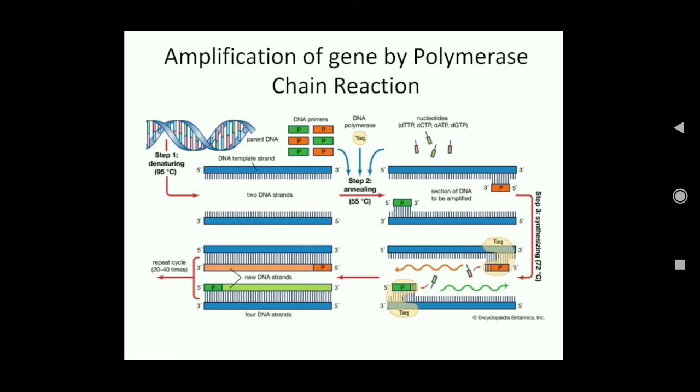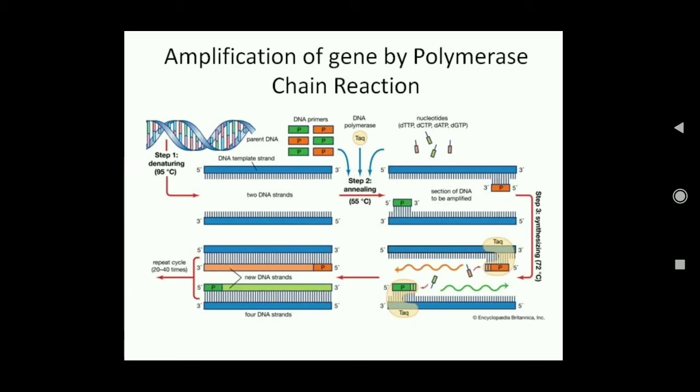Because this extension proceeds at a very high temperature, that is 72 degrees, which is way higher than our body temperature, the DNA polymerase that is present in our body, or in any other organisms, cannot be used for this process. So that is why we use this Taq polymerase, because it can function at very high temperature.